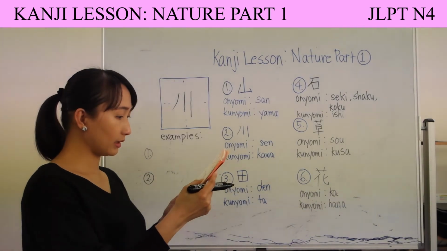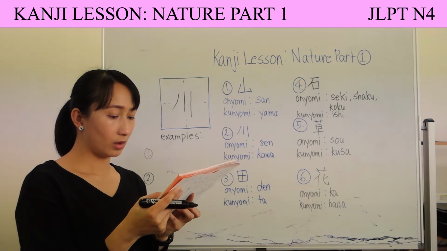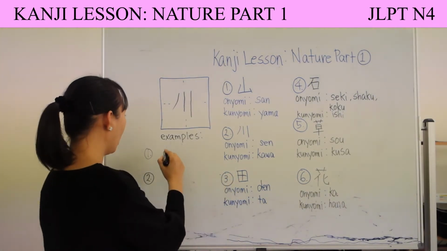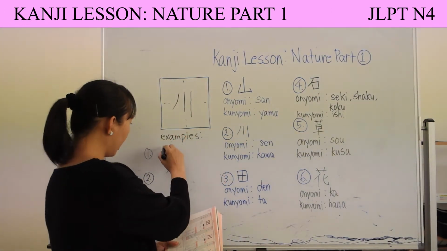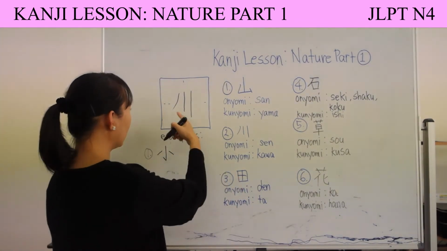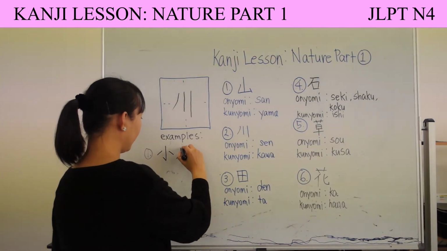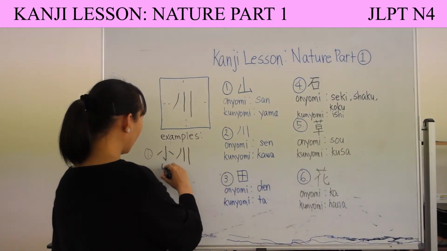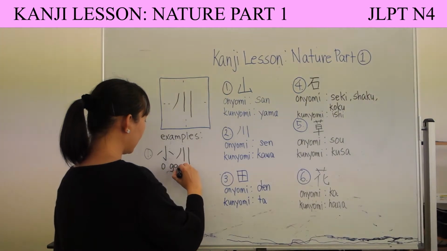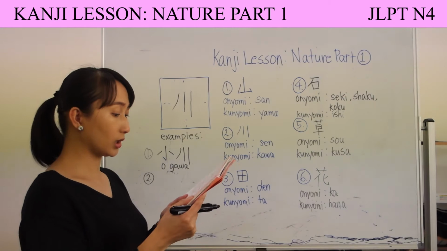The examples that I have for you are Ogawa. The kanji for small. This is o. Then kawa. Kawa becomes gawa. Ogawa means streamlet or brook.